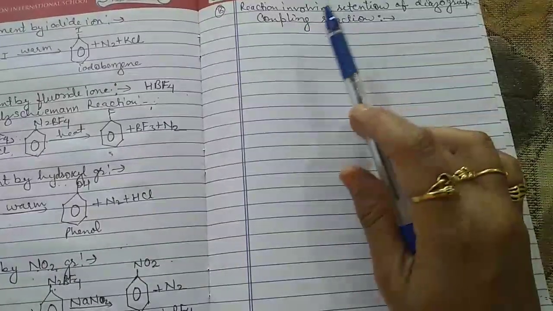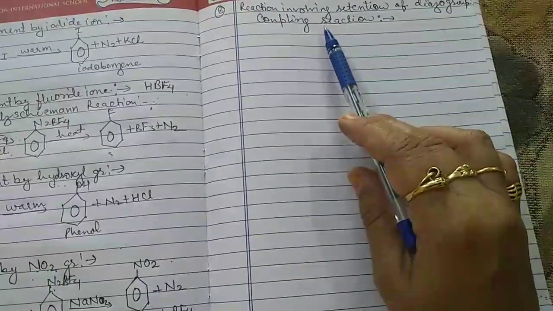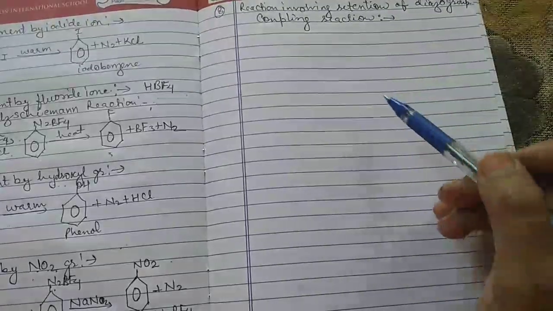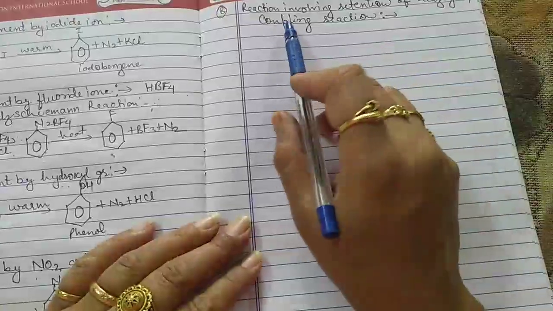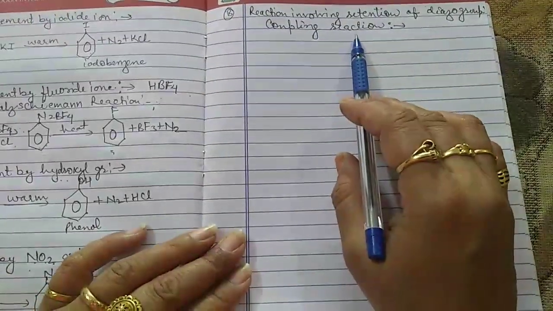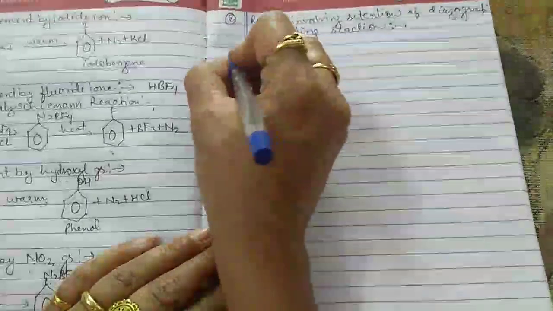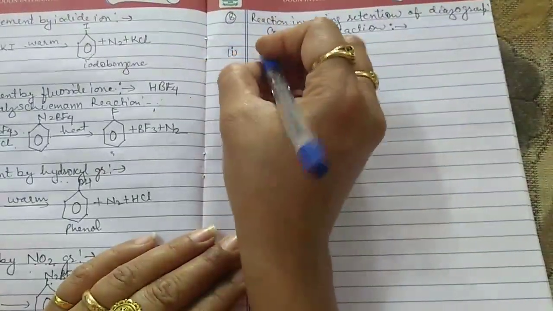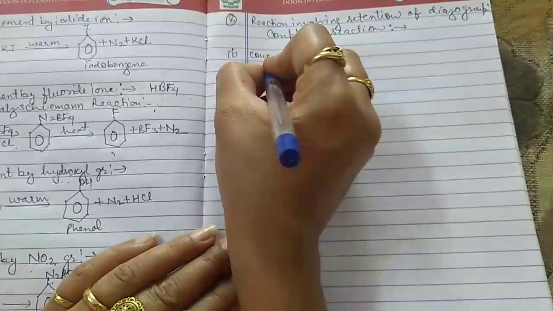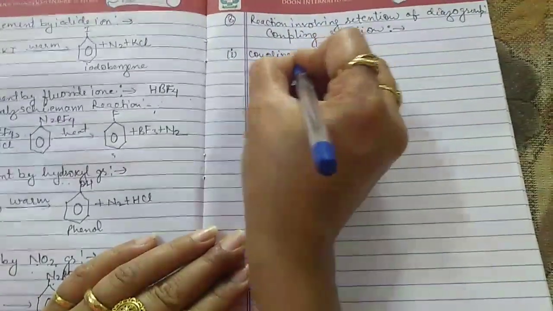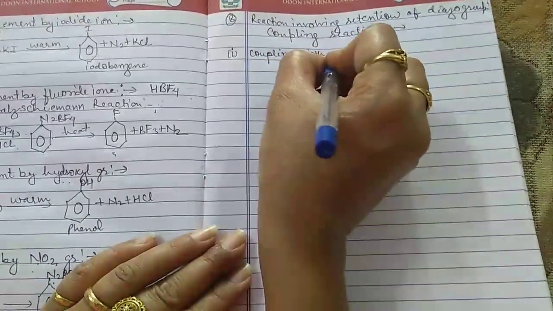So in the coupling reaction we form bright colored dyes. Under this category, the first point is coupling with phenols.